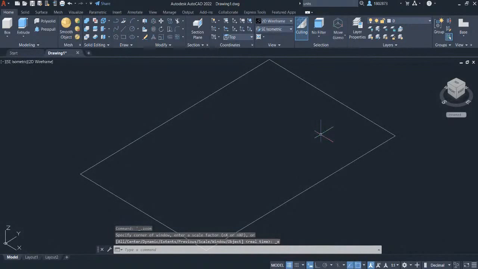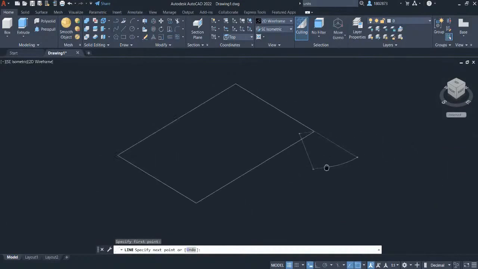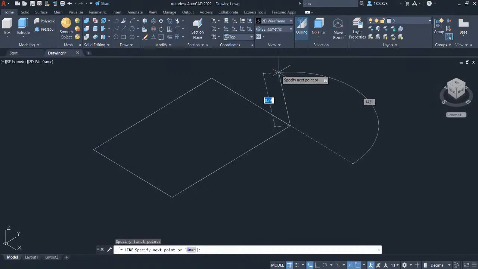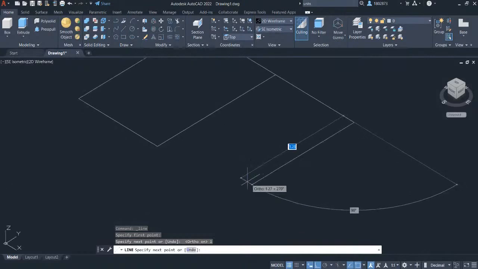Select line under draw panel and left click on this endpoint. As you can see, we can move the line in different coordinates. To perfectly align this in vertical and horizontal line, press F8 to enable the ortho mode. Hover your crosshair here to create a horizontal line and key in 1 and press enter. Hover again your crosshair here and key in 1.5.